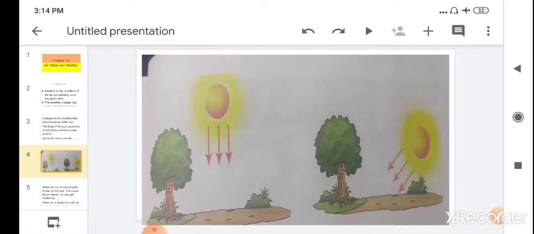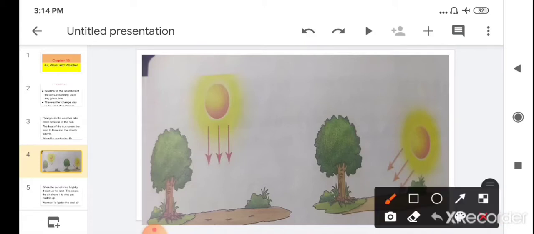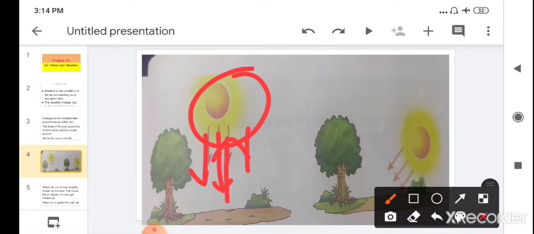This is because the sun is directly over the head. Here you can see it is directly over the head. So the sun rays fall directly on the earth, and due to the direct fall of the rays of the sun, the earth gets hot much faster.